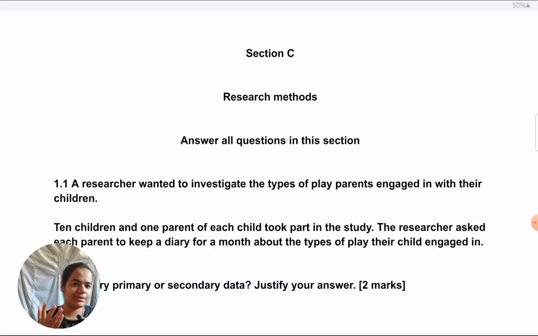Like there are questions related to, as you can see, primary, secondary data. Further, there are questions about content analysis. So I would like to explain thoroughly how to answer these type of questions. Okay, so let's begin with the first one.